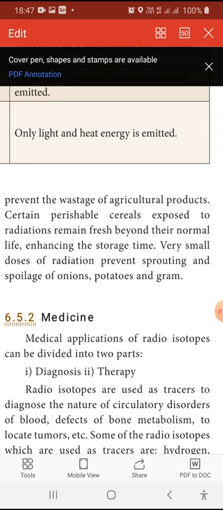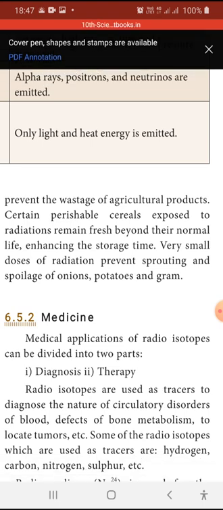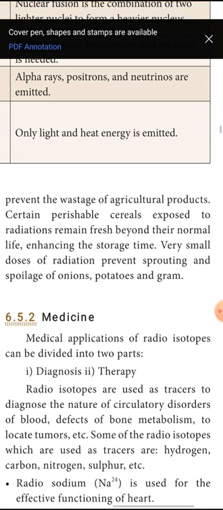It also prevents the wastage of agricultural products. Certain perishable cereals exposed to radiations remain fresh beyond their normal life, enhancing the storage time. Very small doses of radiations prevent sprouting and spoiling of onions, potatoes, and grams. We know very well the lifetime of a tomato is only one day, but within one day it is not possible to make the product reach all over the city. So we need tomatoes to stay fresh for certain days.